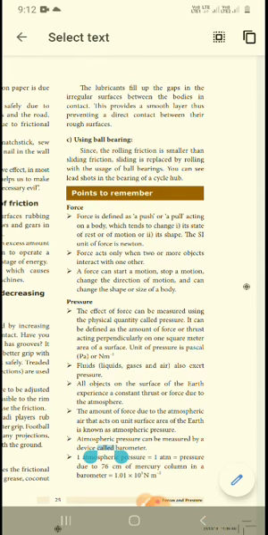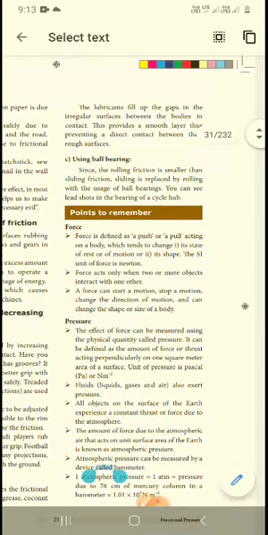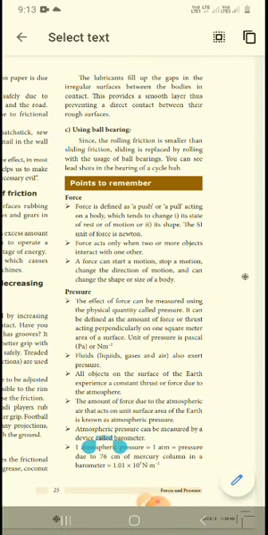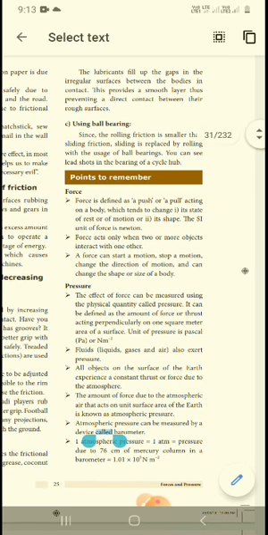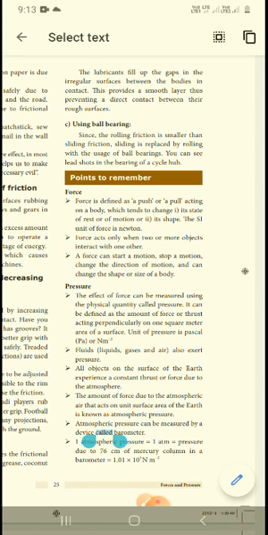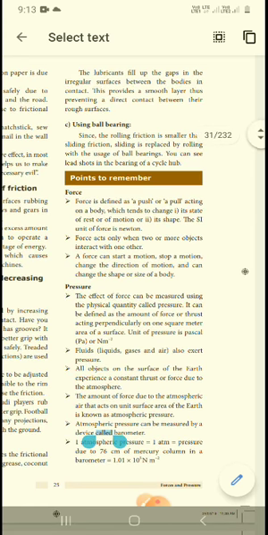Next, points to remember. That's all about this lesson, so we can recall what we have learned. Force is a push or pull acting on a body which tends to change its state. Force acts only when two or more objects interact with one another. Force can start a motion, stop a motion, or change the direction of motion, depending upon the shape and size of a body.